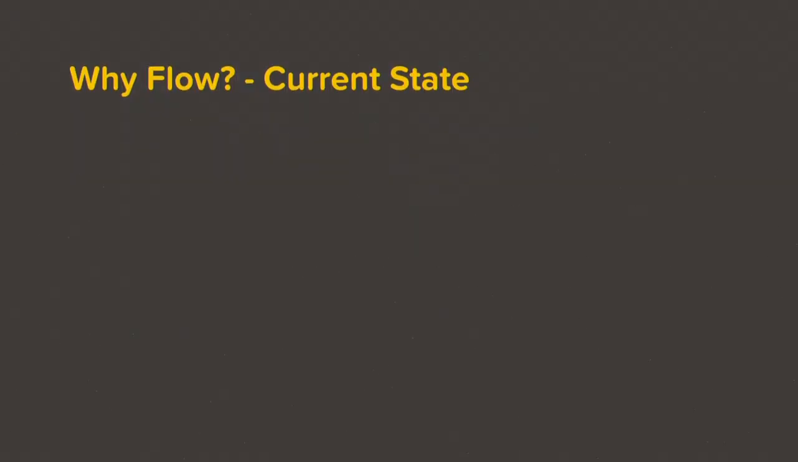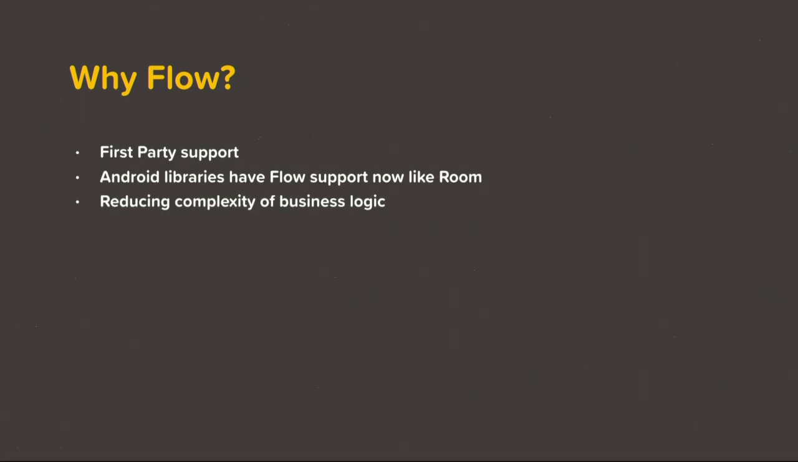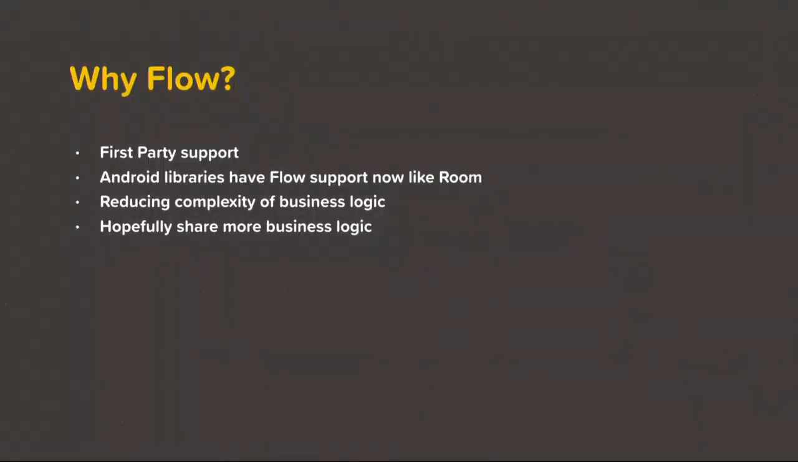So why flow? Why should we use flow? To answer this, I would like to say that flow is the shiny new thing. We have RX, we want to look at flow. But jokes apart, Flow has first-party support. It is built on Kotlin. Android libraries have now started to support Flow, for example, Room. And by using Flow, or I would say coroutines, we can at least simplify the logic where there is no need of emitting multiple values. So the complexity of business logic reduces. And hopefully share more business logic because of multi-platform and stuff in future.